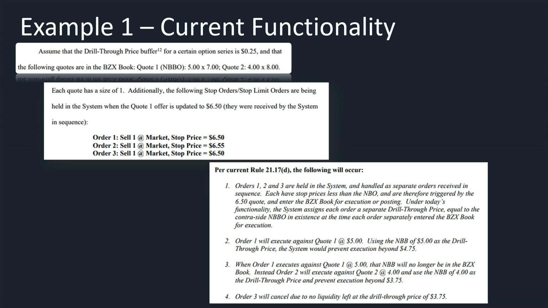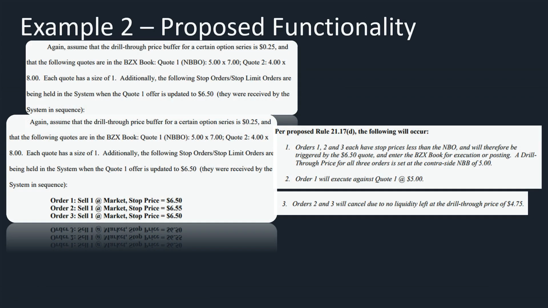Order 1 will execute against quote 1 at $5 using the NBB of $5 as the drill-through price. The system would prevent execution beyond $4.75. When order 1 executes against quote 1 at $5, that NBB will no longer be in the BZX book. Instead, order 2 will execute against quote 2 at $4 and will use the NBB of $4 as the drill-through price and prevent execution beyond $3.75. Order 3 will cancel due to no liquidity left at the drill-through price of $3.75. So that's how it currently works. Now how it's going to work.